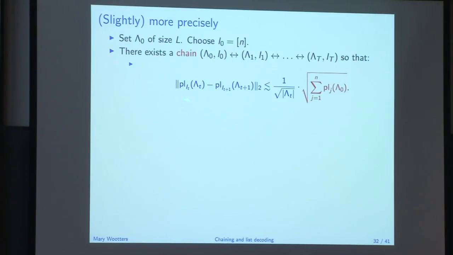First, the difference between these plurality vectors is small. If I look at successive increments, I get something that scales like 1 over root size of the set times this thing. And this thing is the thing we wanted to bound a few times ago, before we introduced the Gaussians that we're now conditioning on.